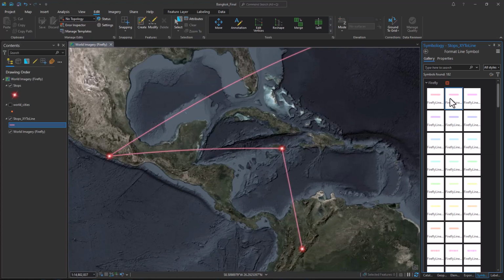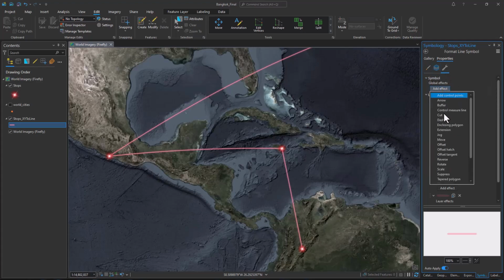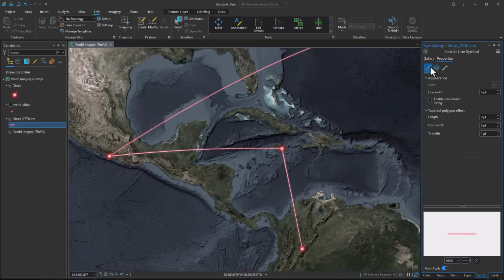So if we go to Firefly, we can use the same cool Firefly symbology set. And we go into properties. We go to a wrench. We can add a effect of tapered polygon. And over here, the from width of 3 and a to width of 0 gives us kind of a directionality. Kind of cool, huh?